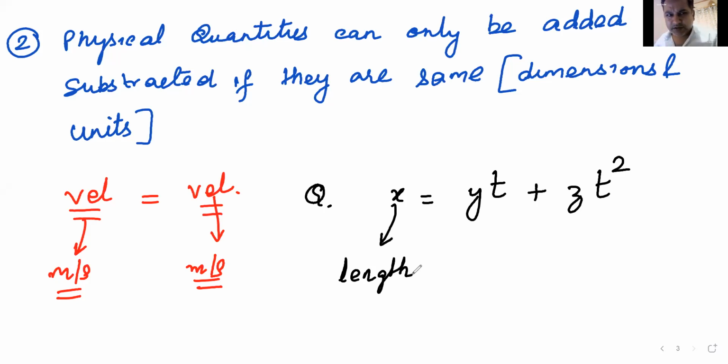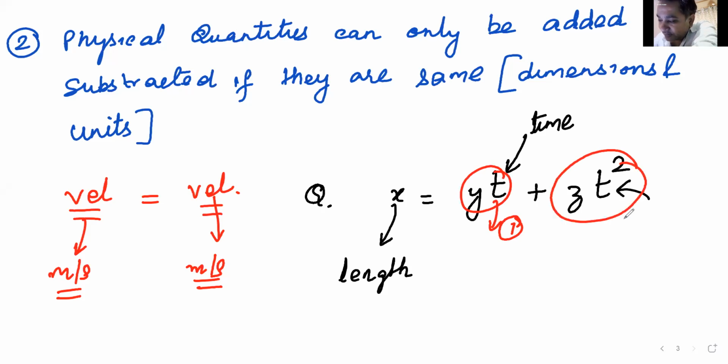I have not told you anything about anything. This t stands for time. So this t also stands for time. Now, here I am adding two quantities. Can anyone tell me what are the two quantities I am adding? This entire thing is my first quantity, and this entire thing is my second quantity.